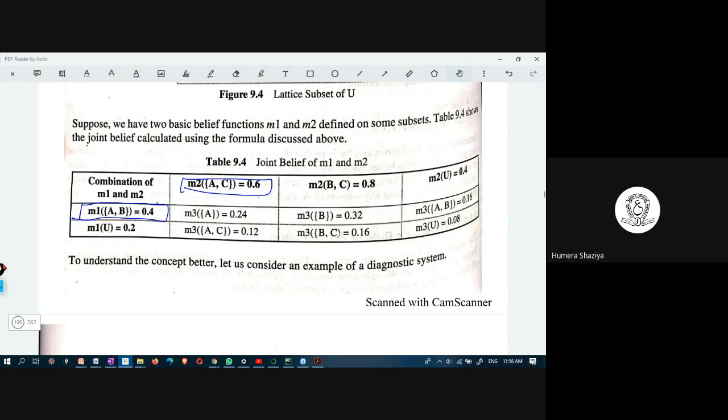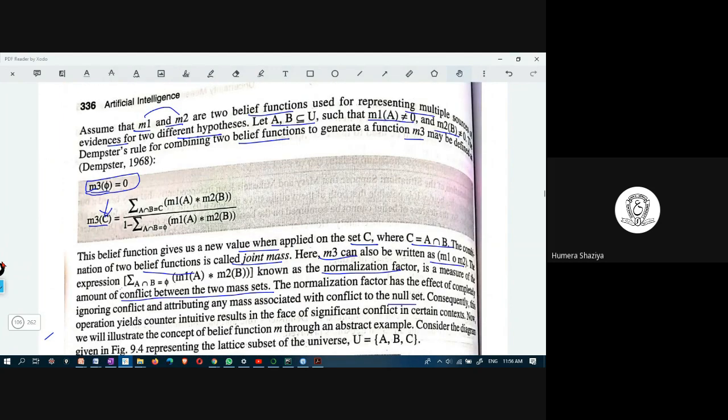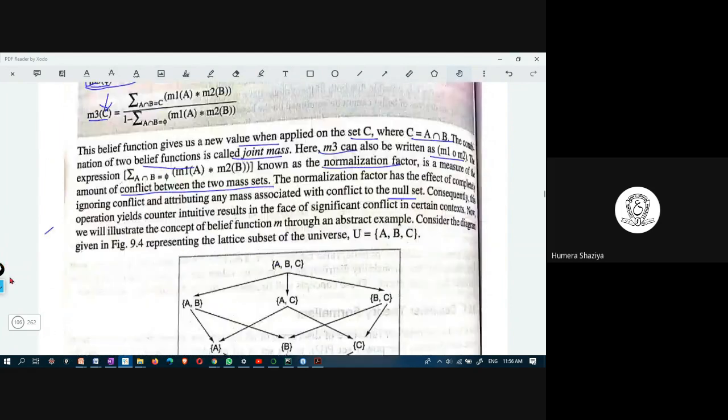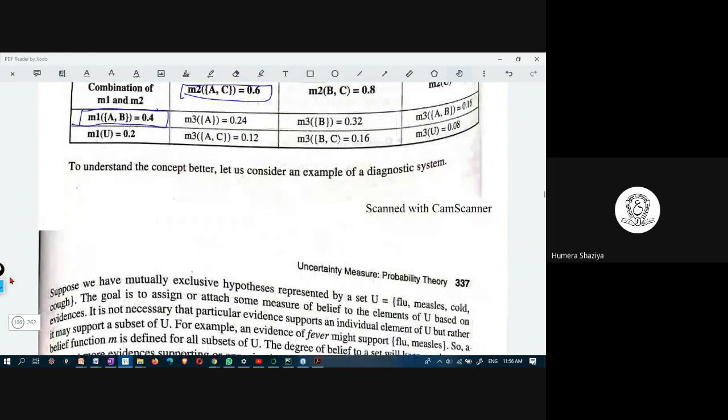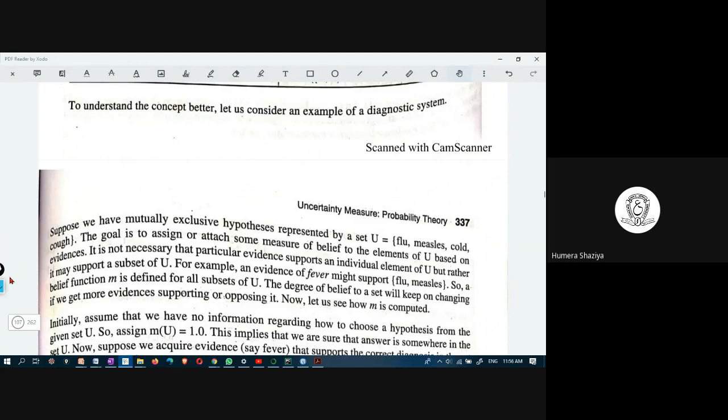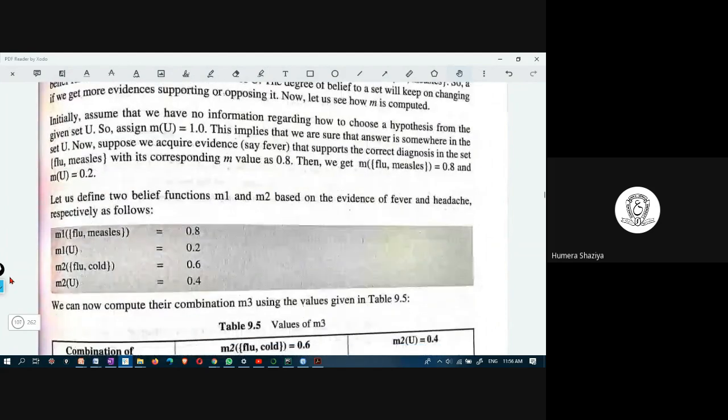Common in these two is, because this is the universal set, in universal everything is there. So common is AB. You multiply, because if there is a common, you have to multiply. For the universal set, again whatever is common you determine and multiply, and you obtain the joint probability.